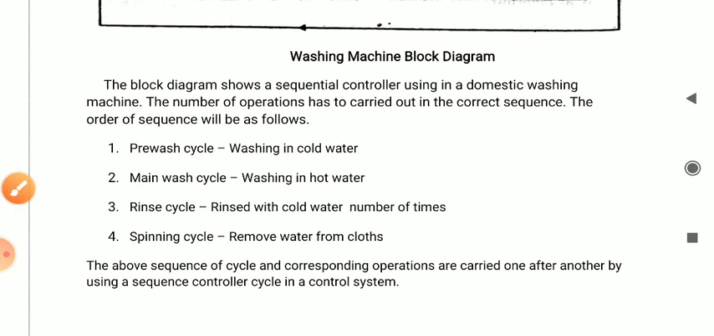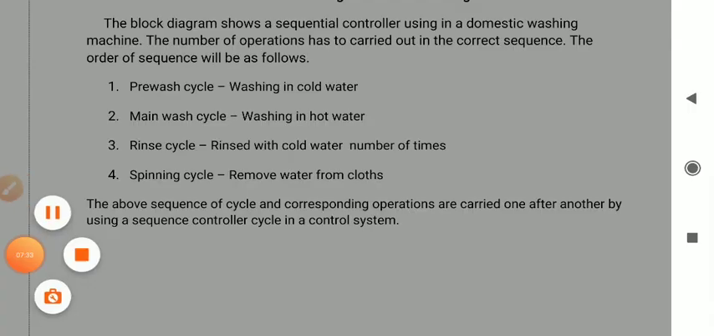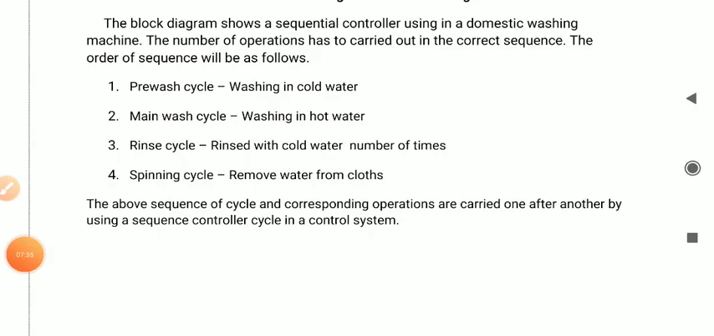And here the block diagram shows a sequential controller used in a domestic washing machine. The number of operations has to be carried out in the correct sequence. The order of sequence will be as follows. He has mentioned four cycles. First one is the pre-wash cycle, washing in cold water. Pre-wash means before washing you have to wash. That is called washing in cold water.